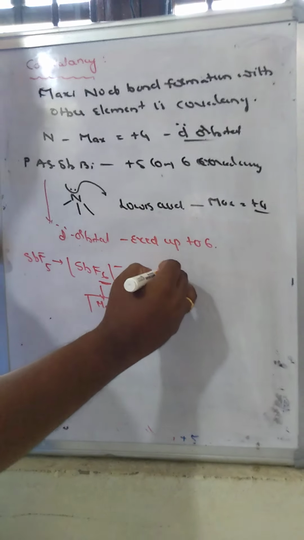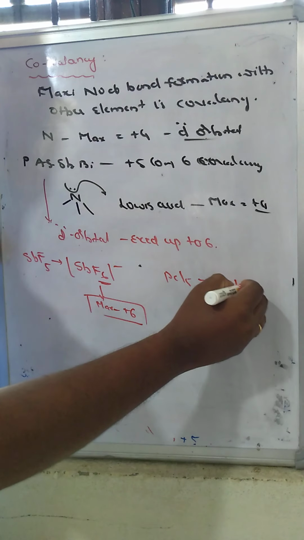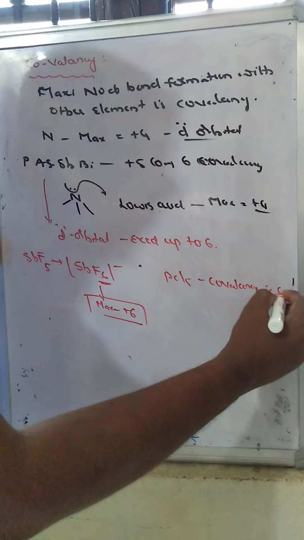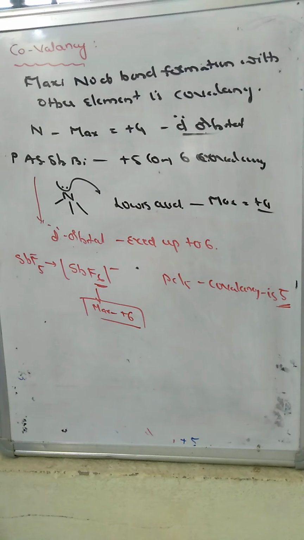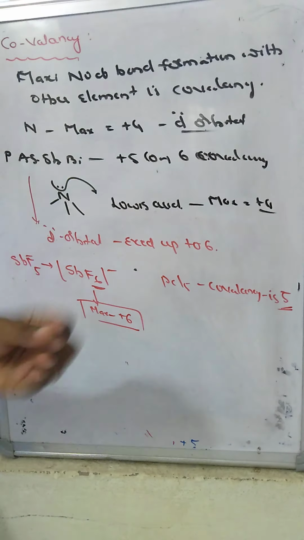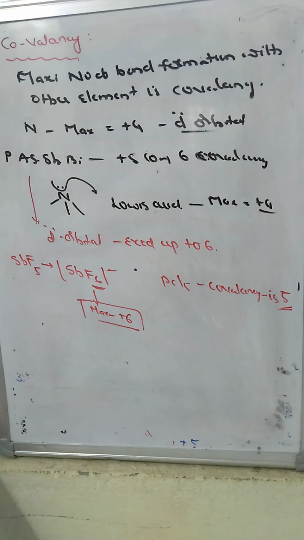Now we will take phosphorus pentachloride. The covalency is 5. So here the maximum number of bonds formed with respect to the other element is called covalency. Try to understand, only the covalency of nitrogen is just 4, and the leftover elements exhibit covalency 5 or 6.